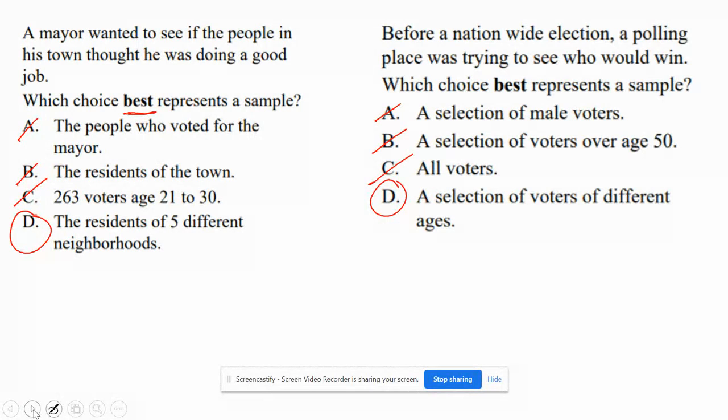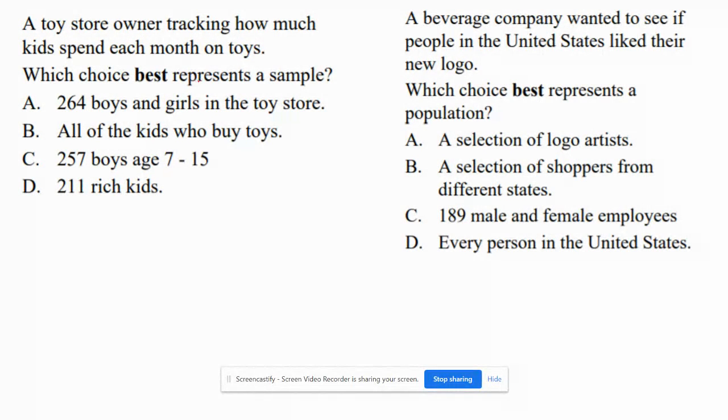Okay, next. A toy store owner tracking how much kids spend each month on toys. Which best would represent a sample? So if I had 264 boys and girls in the toy store, maybe. Let's look at the rest. All of the kids who buy toys. All right, that's pretty much everybody. All right, we want a sample, not everybody.